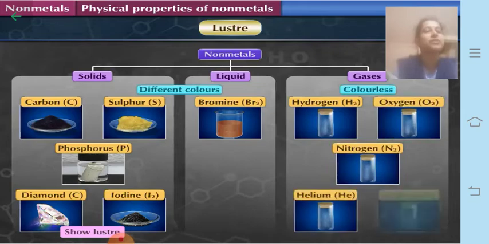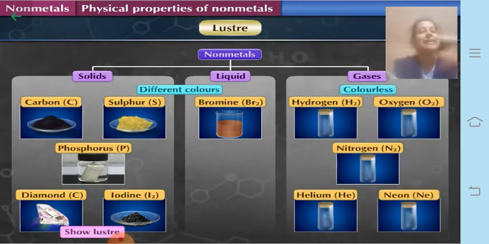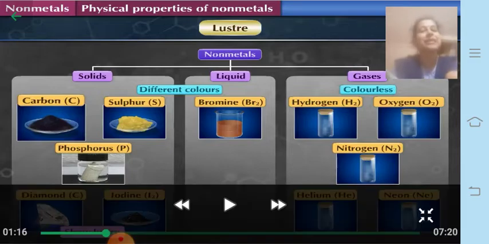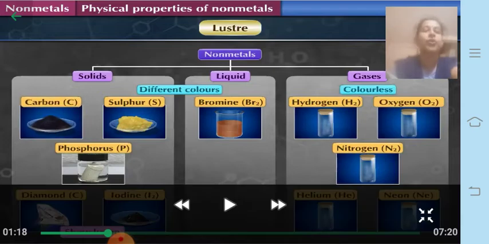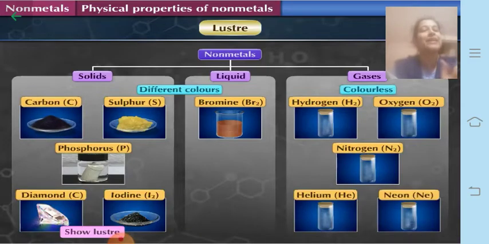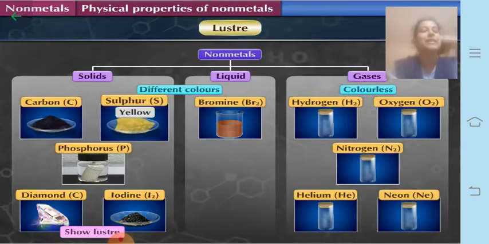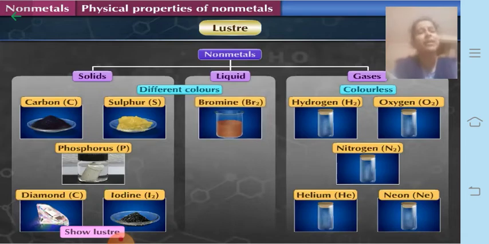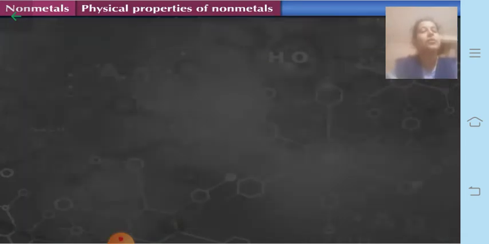Hydrogen, oxygen, nitrogen, helium and neon are colorless gases. Even if they do not have any luster, non-metals can be colorful or colorless. There are certain non-metals which are colorful: carbon, as coal, is black in color, sulfur is yellow, whereas bromine is brown. There are many more colorful non-metals.